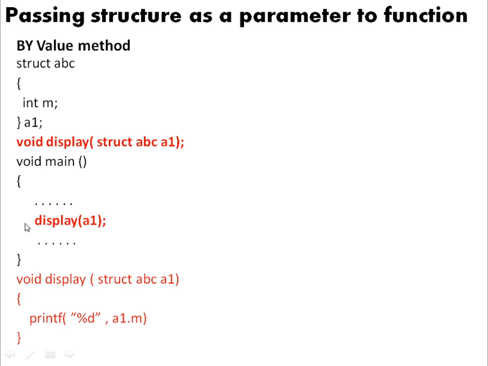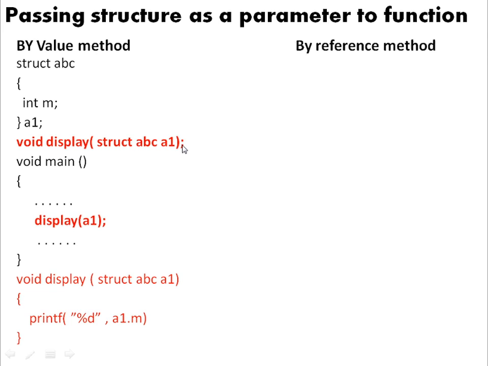The function doesn't return any value, hence it is void. The name of the function is display, and this a1 is not of type integer, float, or character. It is of structure abc, and so I'll say struct abc a1. Even if you write void display struct abc, that will be sufficient. If you write a variable name, it doesn't make any difference at this place. So this is your function declaration.